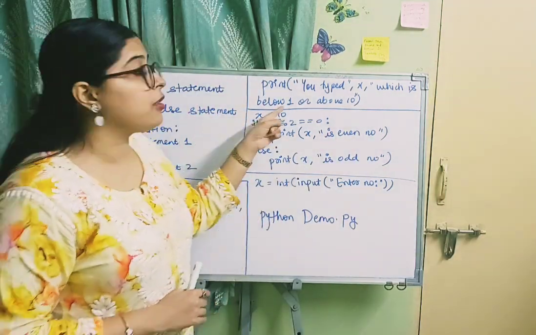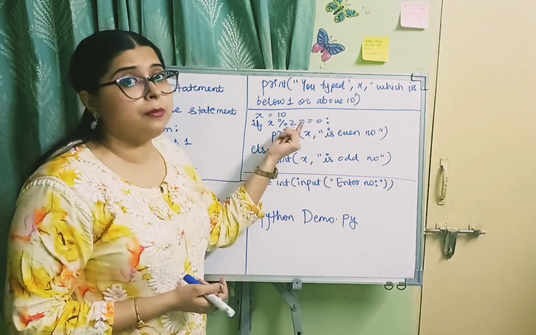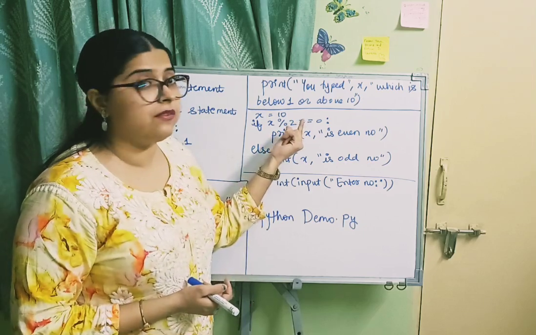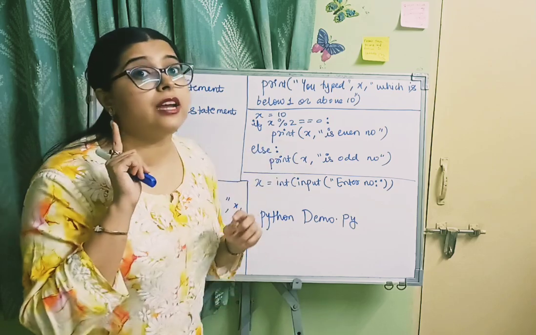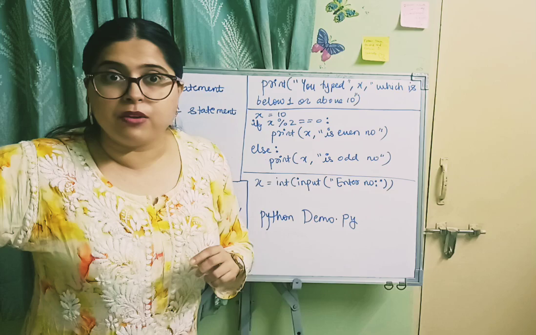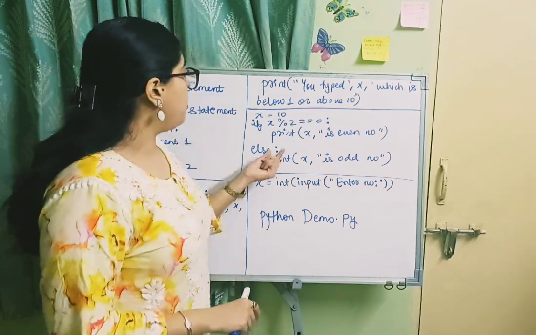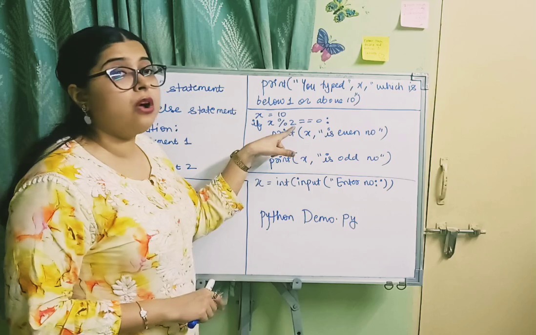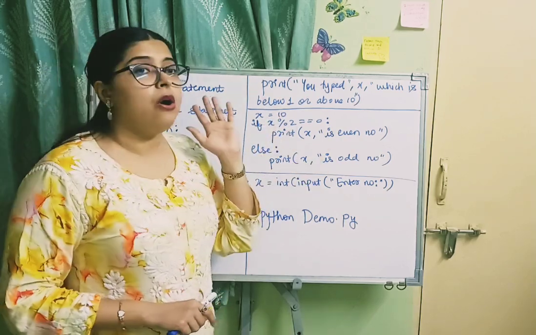Okay, and if some other number is there instead of 10, an odd number say, this condition won't be satisfied because odd numbers are not divisible by 2. So the else part will be executed: else colon. Don't forget the colon after the if condition. If colon statement 1, else colon statement 2. This is the syntax. Now if this is not satisfied, if the number is odd, the else part will be executed, x is an odd number.